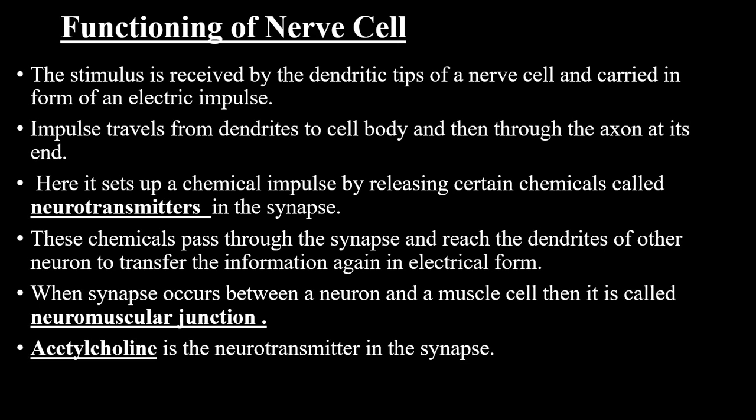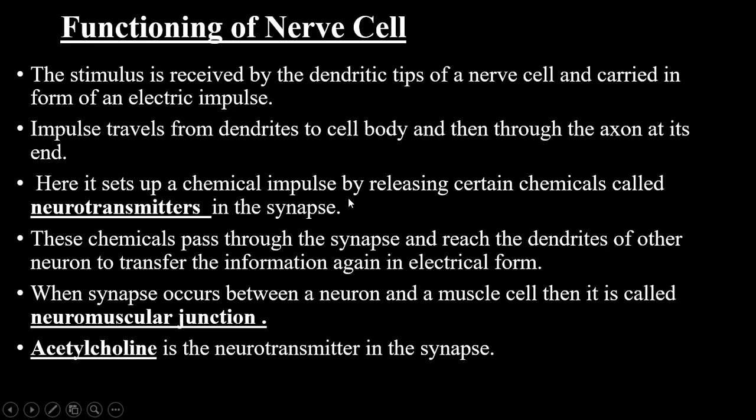We know the function of the axon is to carry the message or the impulse away from the cell body towards the nerve endings, and it reaches the end, that is the nerve endings or axon terminals. Once it reaches the axon terminals, further transmission cannot take place in the form of electrical impulse because there is a gap called synapse. So in the synapse, this electrical impulse has to be converted into a chemical impulse.